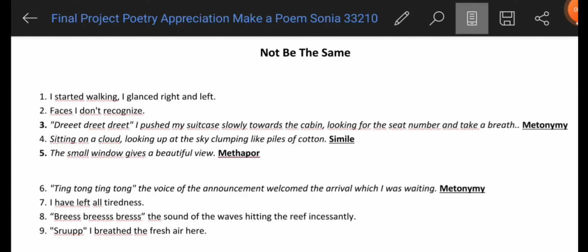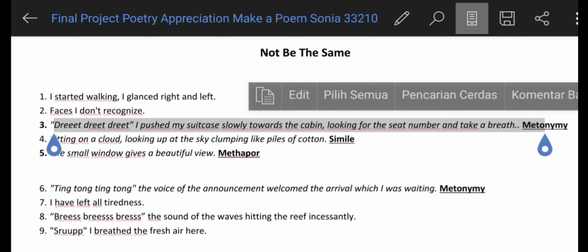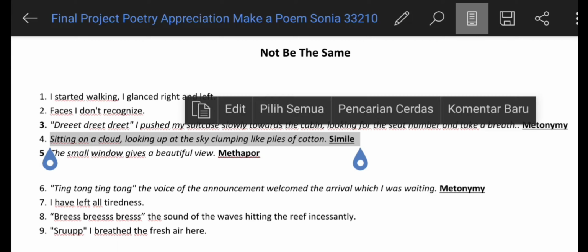Okay, now we move to analyze a poem, Not Be the Same, by myself. There is a metonymy in line 3 with the sentence, I push my suitcase slowly towards the cabin, looking for the seat number and take a breath. And in line number 4, there is a simile in the sentence, sitting on a cloud, looking up at the sky, clumping like pearls of cotton.